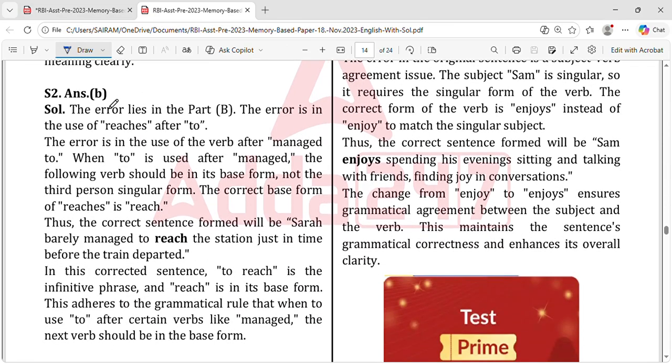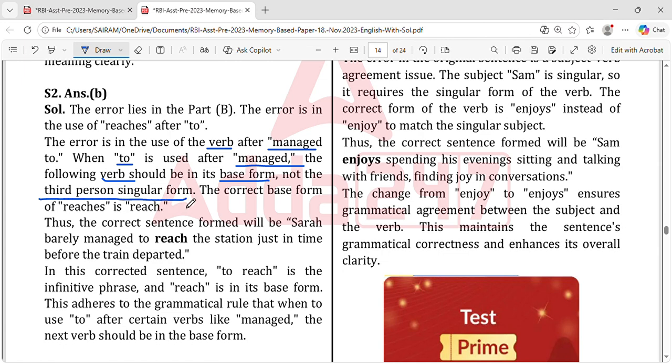And for the second question, the error lies in part B. The error is in the use of reaches after to, the verb after managed to. When you use a verb after to, and to is used after managed, the following verb should be in its base form, not in the third person singular form. The base form is reach. So, that's all.